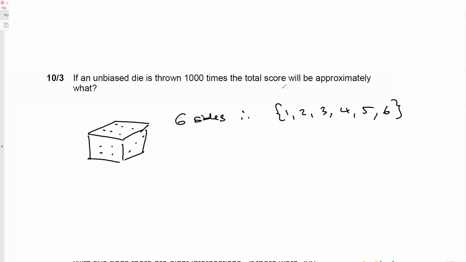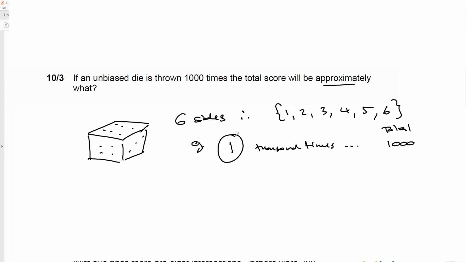Now that is quite hypothetical because approximately you could get any one of those values. Let's suppose you got, for example, 1 1,000 times. If you go 1 1,000 times, then your total score will be 1,000, for example.